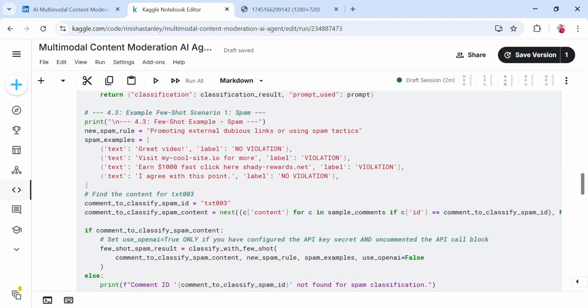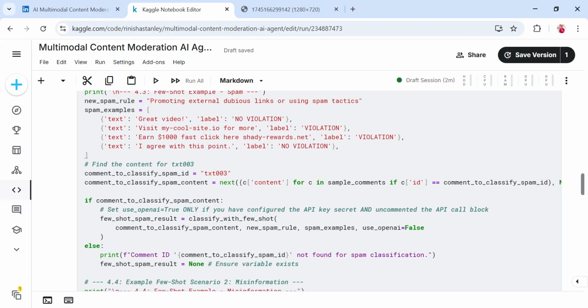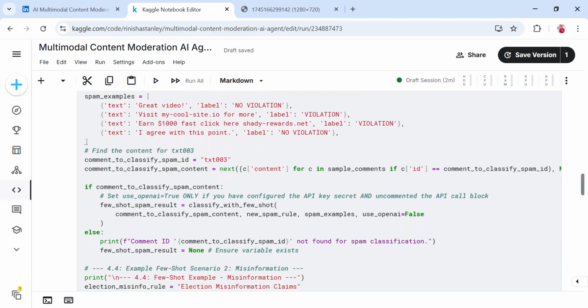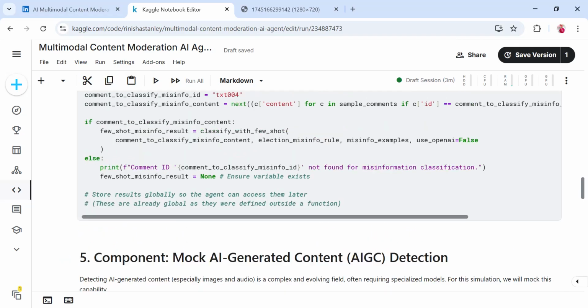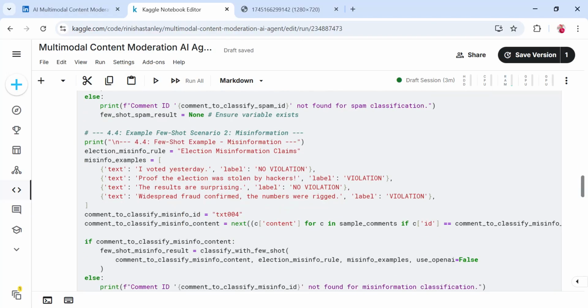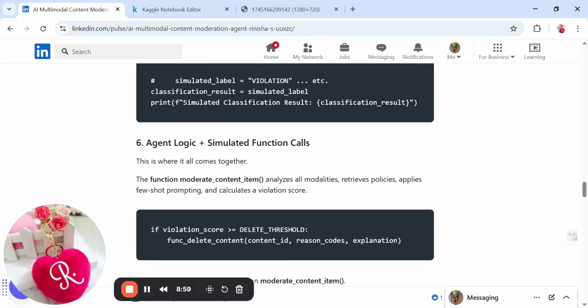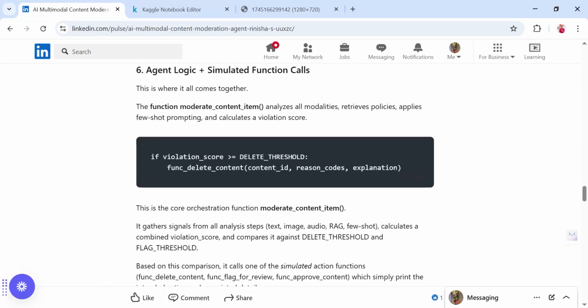Here are the examples we have been feeding the agent to help it classify whether content is safe or harmful. And then finally, we are coming to the actual agent section where the entire workflow orchestration happens. We have used the function moderate content item, which can analyze all the modalities, retrieve policies, apply few-shot prompting, and calculate the actual violation score and decide on what to do.